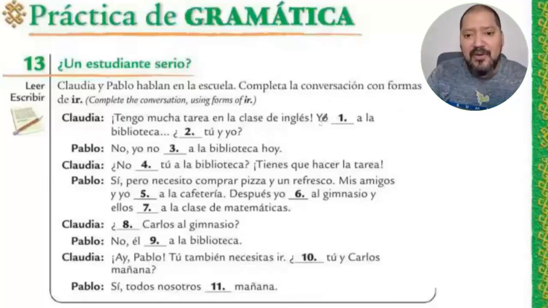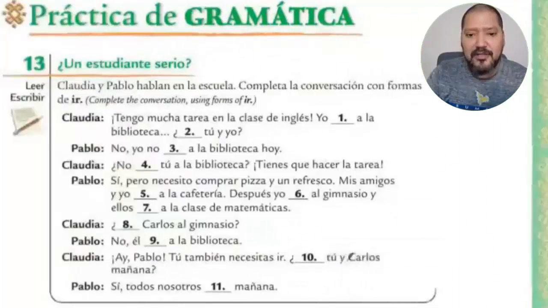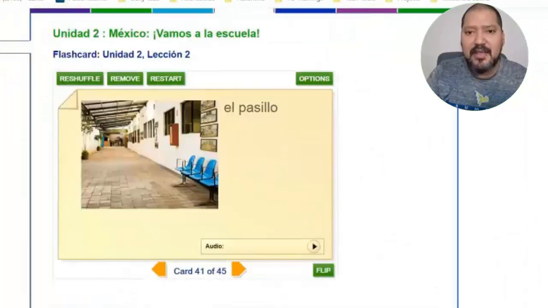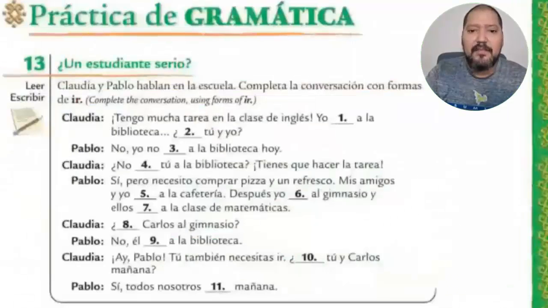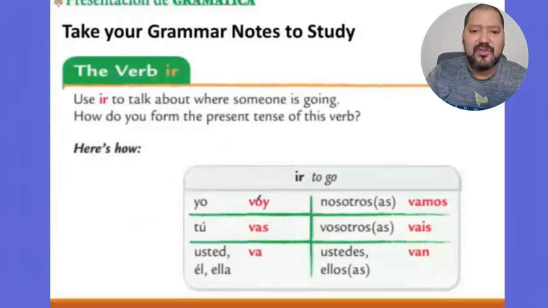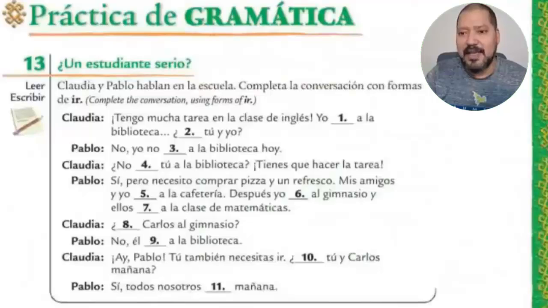If my pronoun is yo, then this verb that I have here, according to my grammar chart, let me find it right here. So I have it here. If my pronoun is yo, then I need to use this first conjugation that I have here. Yo voy a la biblioteca.